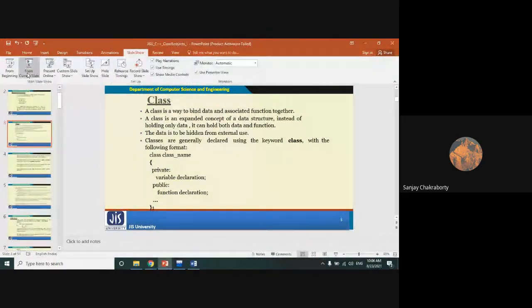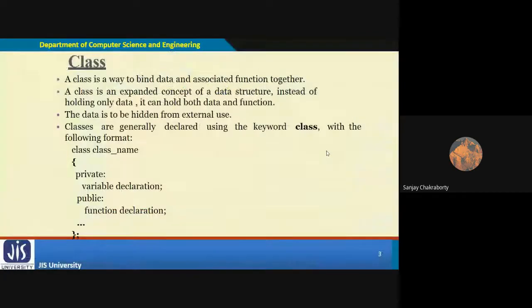Till now we have already discussed the basics of classes and objects. Let me give an overall reminder that a class is nothing but a wrapper, or you can say an abstract concept, by which we are able to collect the data members and member methods or member functions together into a single body or a single wrapper.